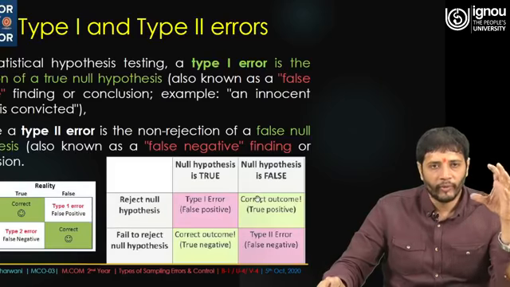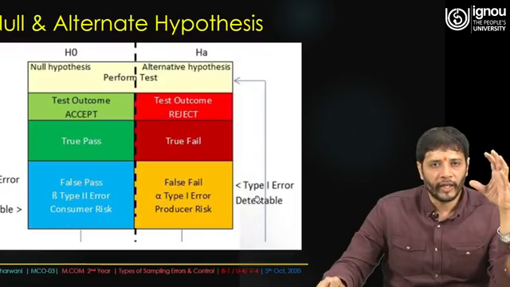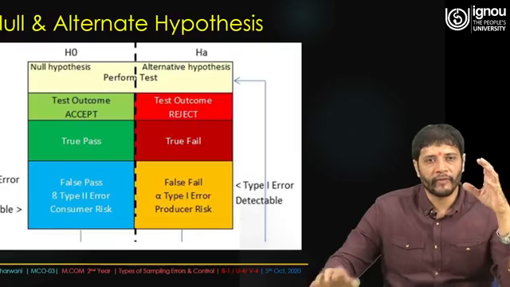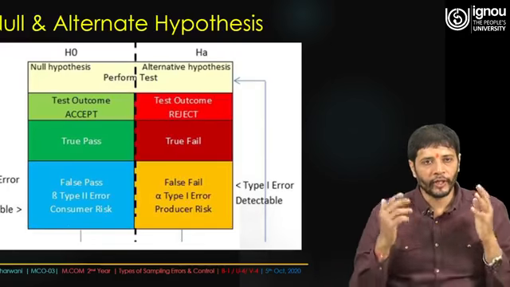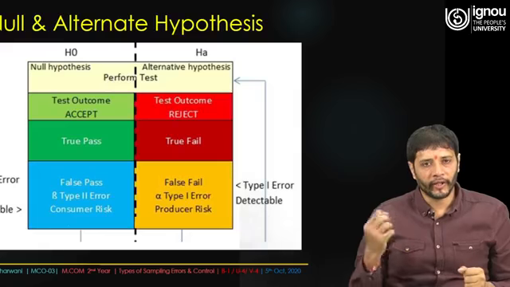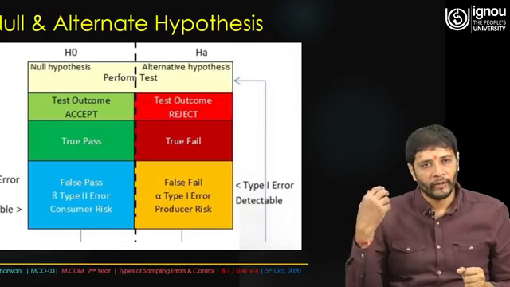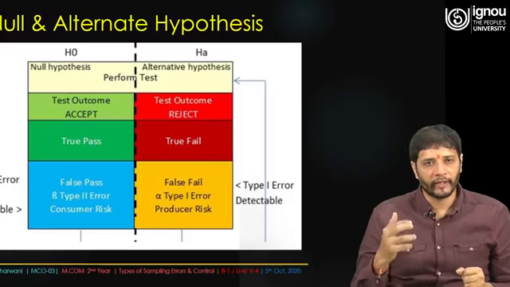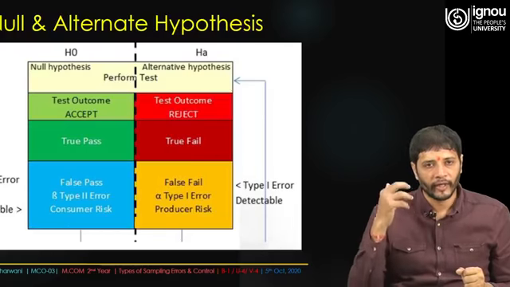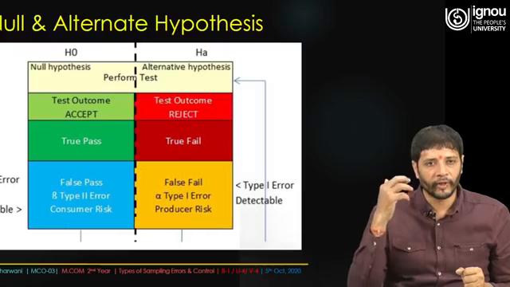So what I mean to say is that the null and alternate hypothesis is a very important thing. Why do we keep it? Because when we go for the literature review, make objectives, and frame the hypothesis, we start with the literature review and find certain gaps. These gaps give us objectives, and these objectives give us the hypothesis.